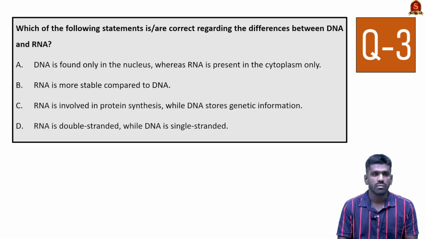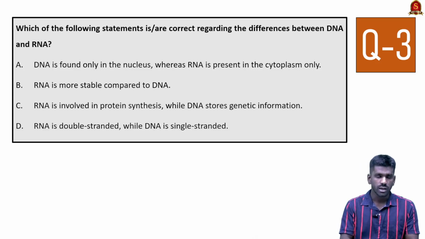Look at the second statement. RNA is more stable compared to DNA. See, DNA means deoxyribose nucleic acid. RNA means ribose nucleic acid. And DNA is double stranded, but RNA is single stranded. So single stranded means it is less stable, while DNA is double stranded and it is more stable. So the second statement is ulta and it is incorrect.